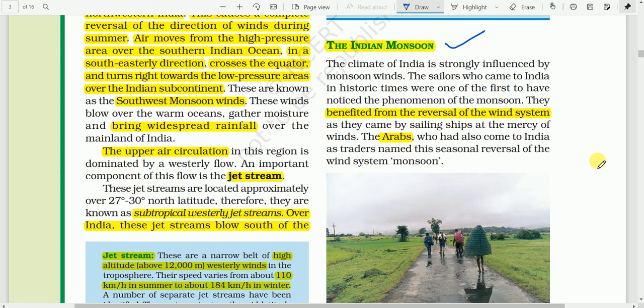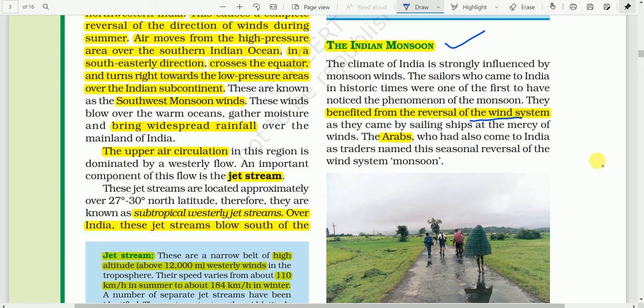Say, in the winter season the wind blows from land to sea, whereas in the summer season the wind blows from sea to land. This seasonal reversal in the wind direction is known as the monsoon, and it was noticed by the ancient sailors also, and they benefited from the reversal of the wind system.